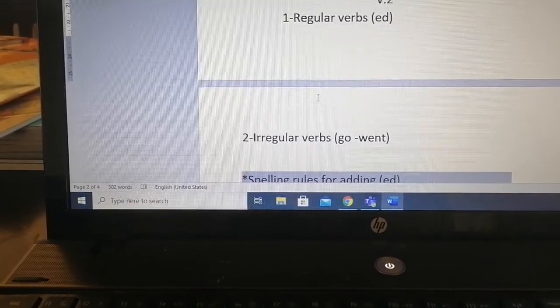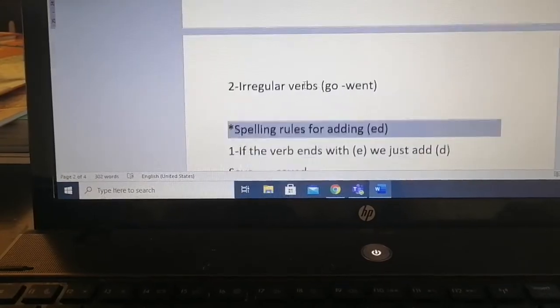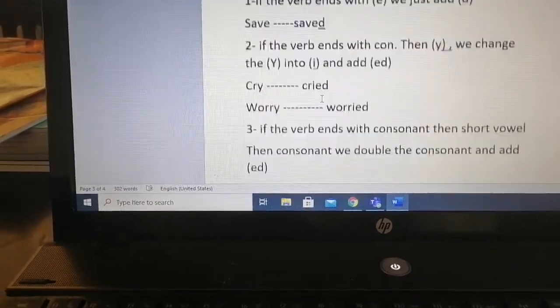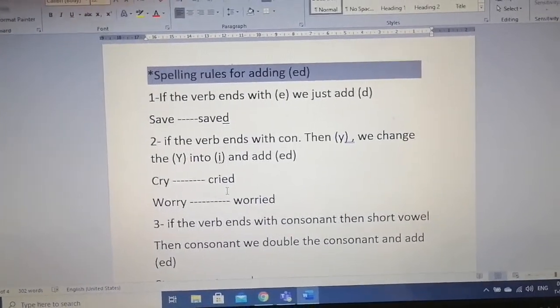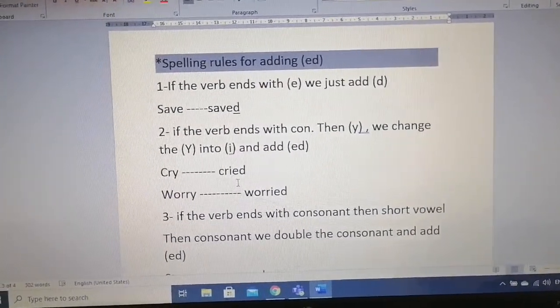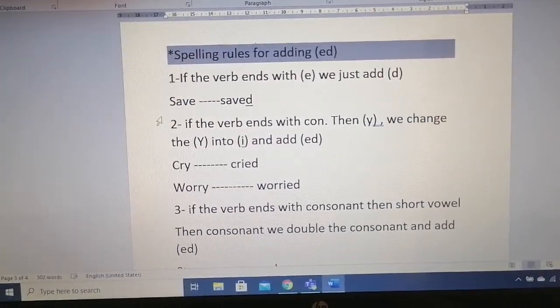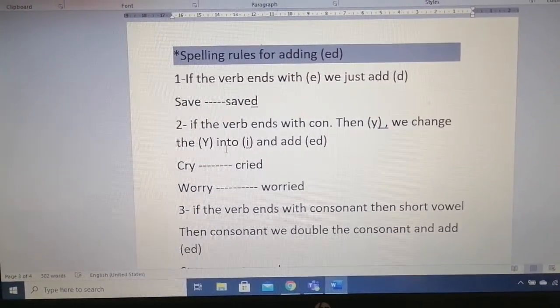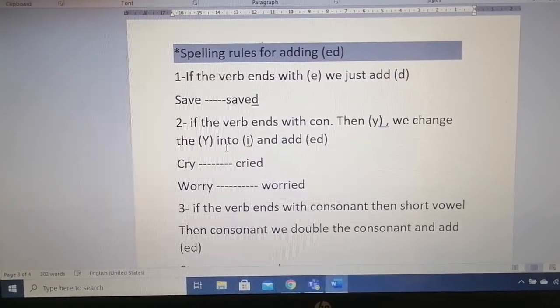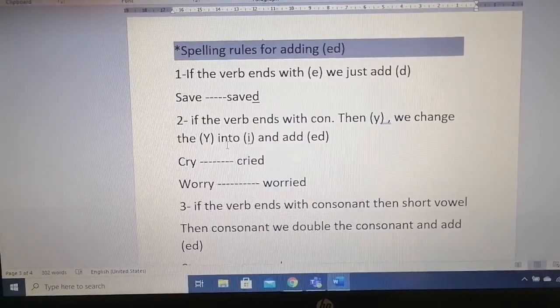These verbs change in the past. And we have here spelling rules for adding ed. First of all, if the verb ends with e, we just add d. Like save, saved.